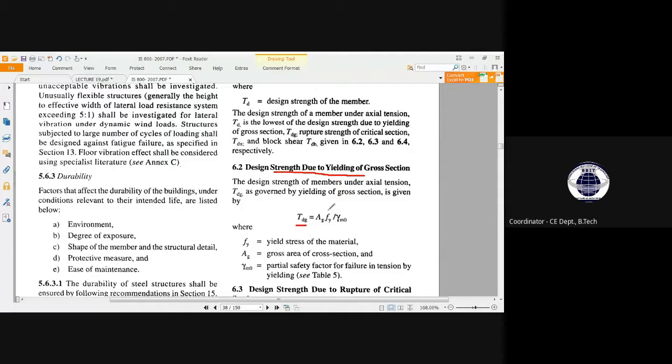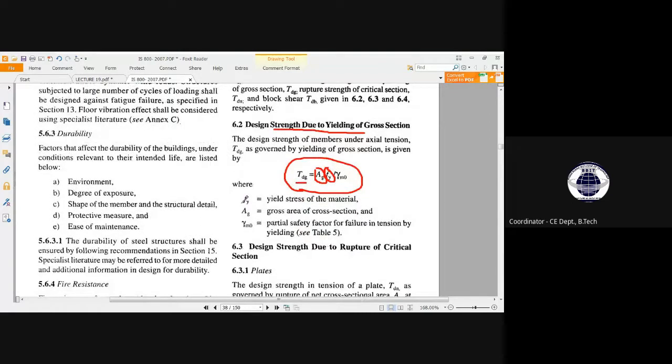So yielding, we are using the yield stress, and gross section we are taking the gross area, AG. So area into stress divided by the partial safety factor will give me the TDG, meaning the design strength of member under axial tension. So these are the terminologies. I'm not explaining this, okay?